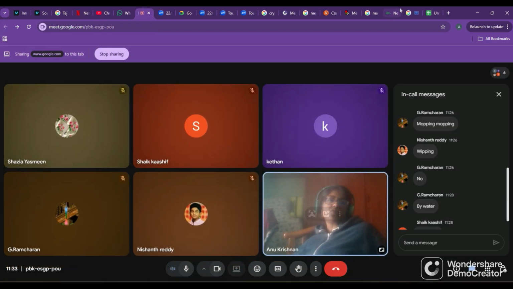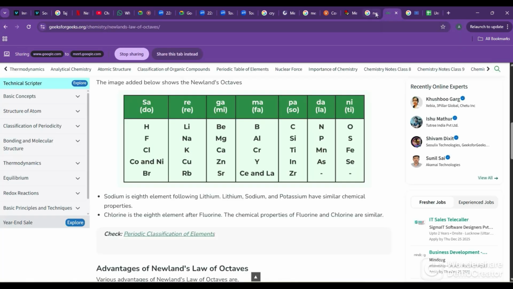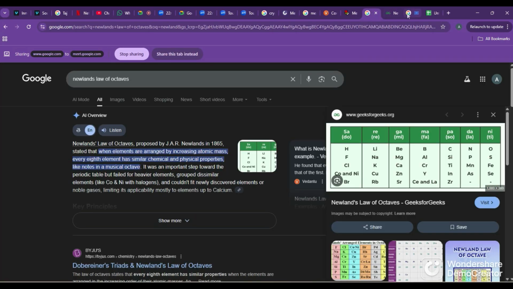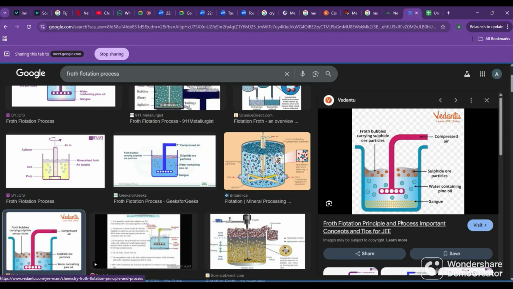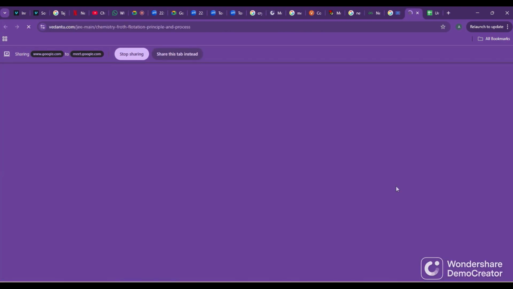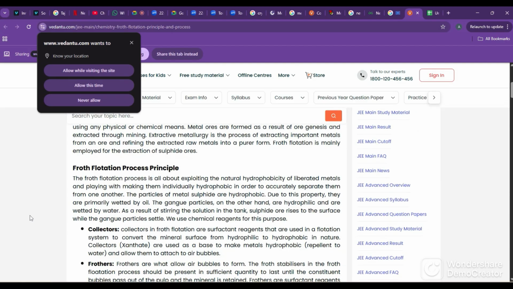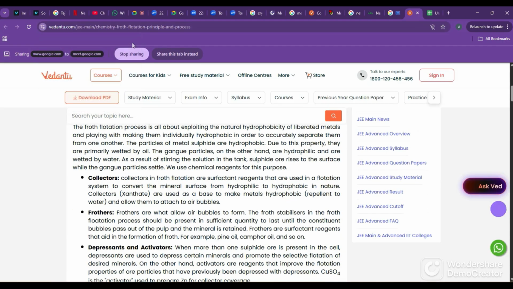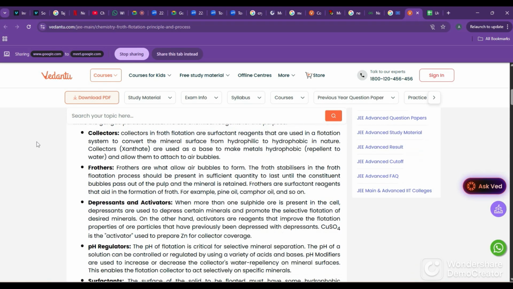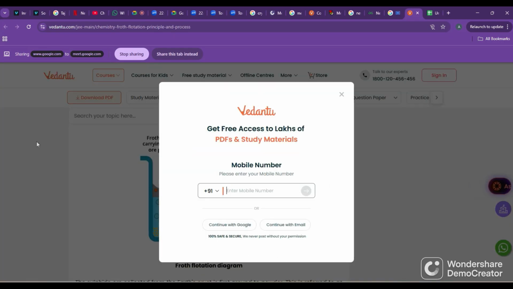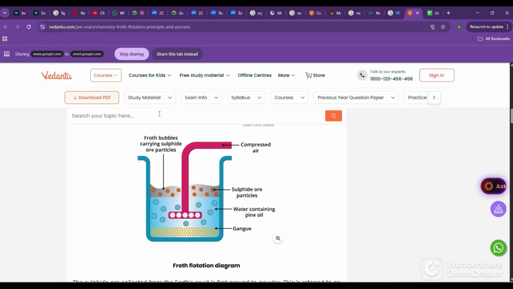Froth flotation as a process is done only for sulfide ores, ores which contain sulfur. If sulfur is there in the ore, like galena, PbS, or mercuric sulfide, cinnabar, then this process is very useful.